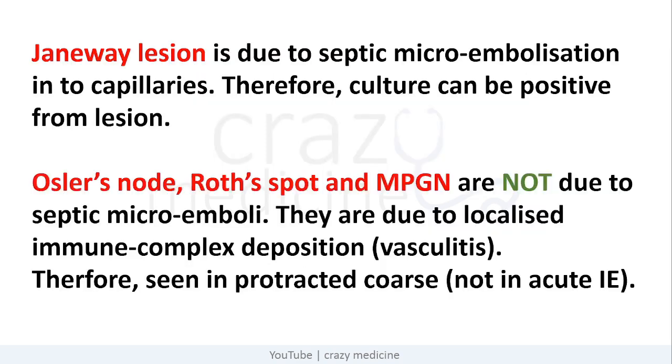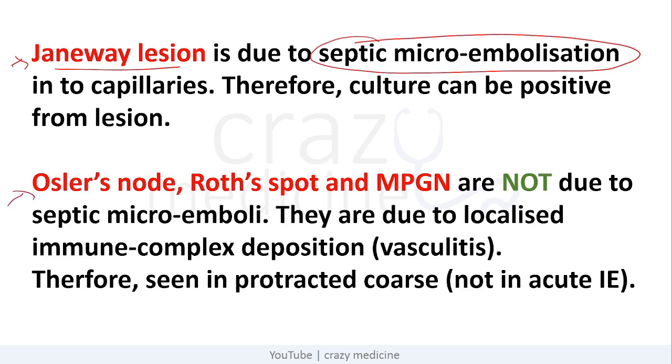So the important point about these manifestations is Janeway lesion is the only lesion which is due to septic microembolization. So culture can be positive from the lesion, whereas Osler's node, Roth spot, and MPGN are not due to septic microemboli. They are due to localized immune complex deposition or vasculitis. Therefore, they are seen in subacute or protracted course, not in acute infective endocarditis.